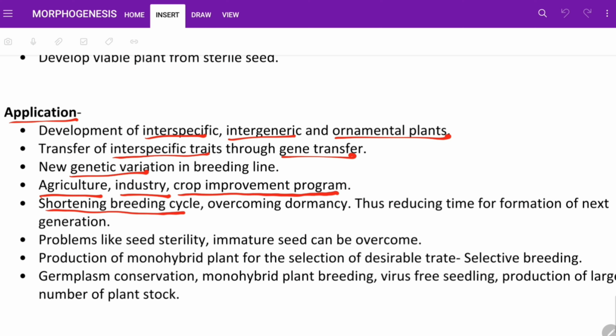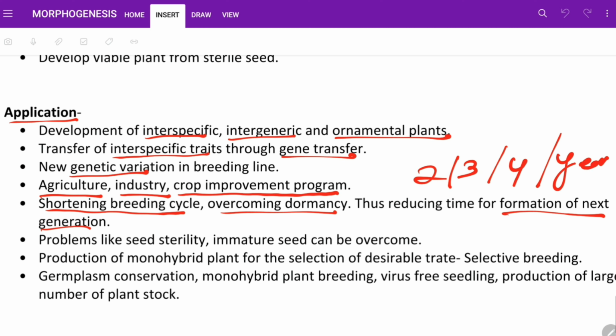Shortening breeding cycle, overcoming dormancy, thus reducing the time for formation of the next generation. So it is producing 2 to 3, sometimes 4 times per year, shortening the generation time and overcoming dormancy.